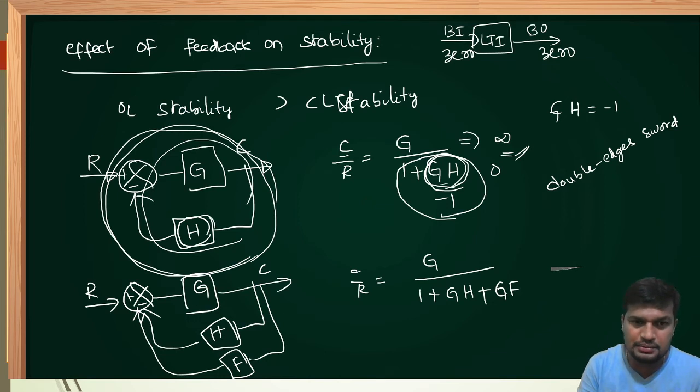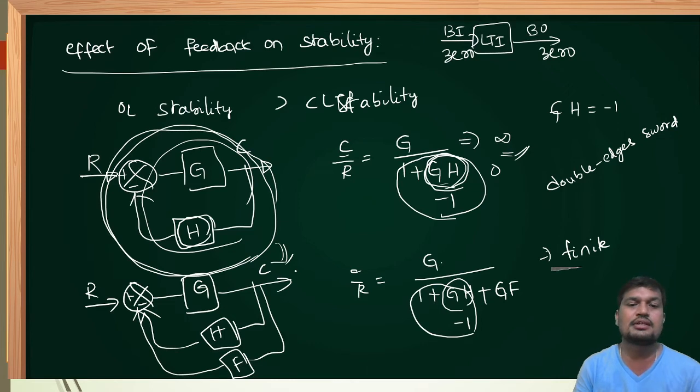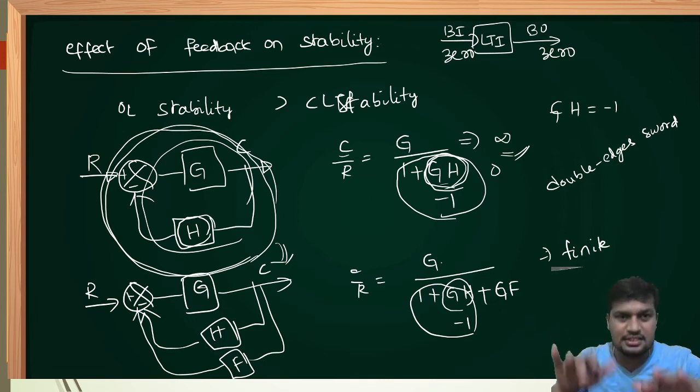For the second loop, G into F will be written as GF. Even though we select GH value as -1, this will become 0, but still G by GF is finite. Once again, the previous system is unstable, that we can make right now a stable system by using feedback effectively. What I can comment is, if feedback or sensor is not used properly, it can make a stable system an unstable system.